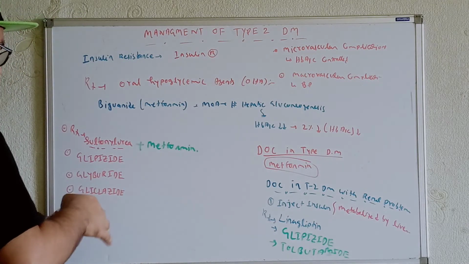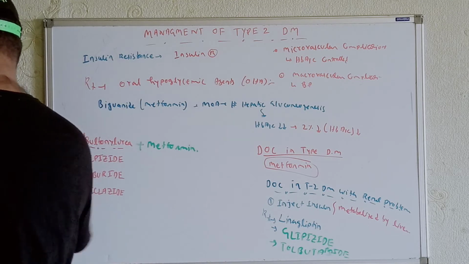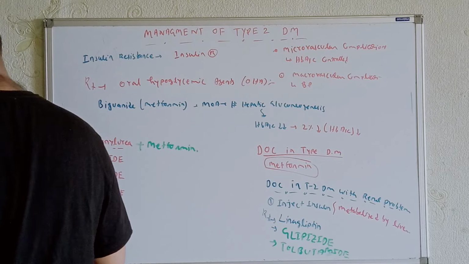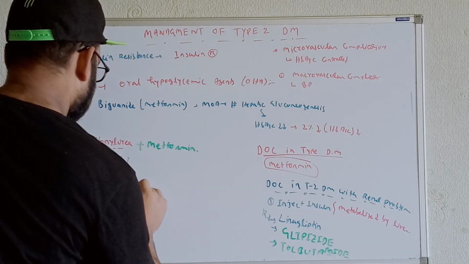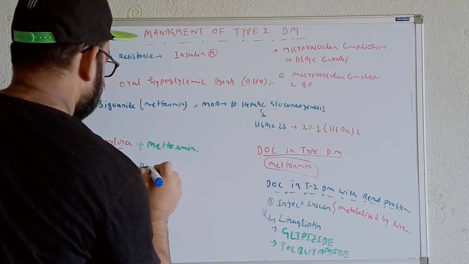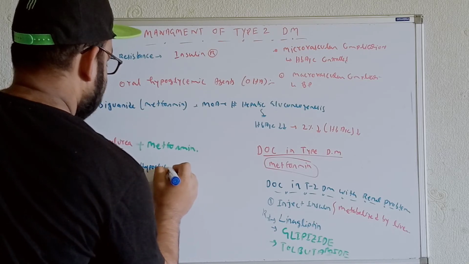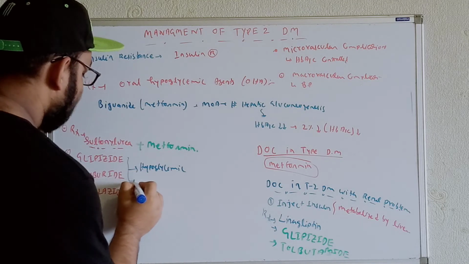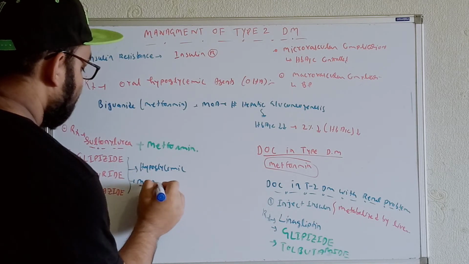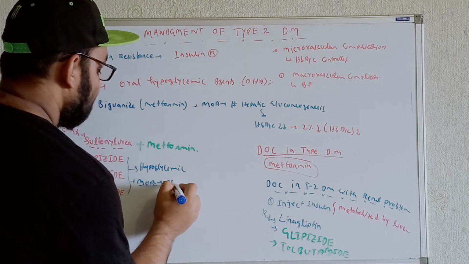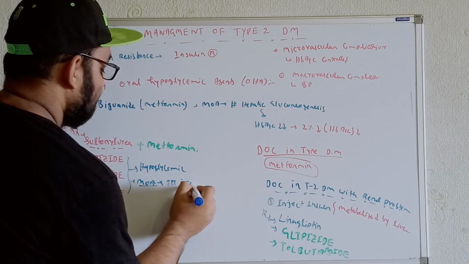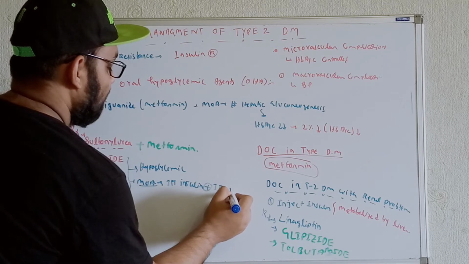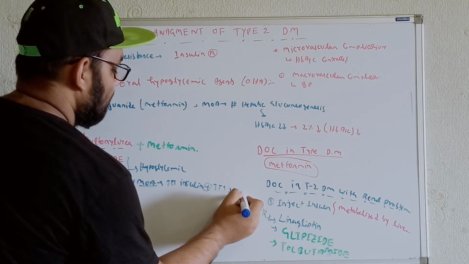So we'll get the problem of hypoglycemia. Why do we get the hypoglycemia? You have to understand also over here. The mechanism of action of these drugs is that they increase the production of insulin. Along with that, they also increase the activation of insulin receptors.